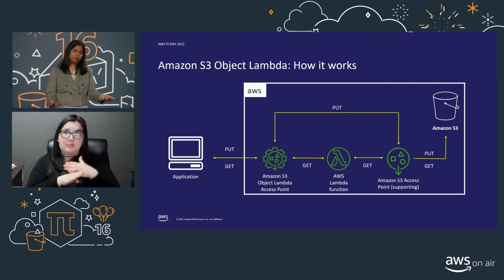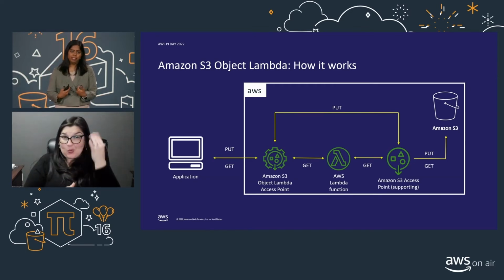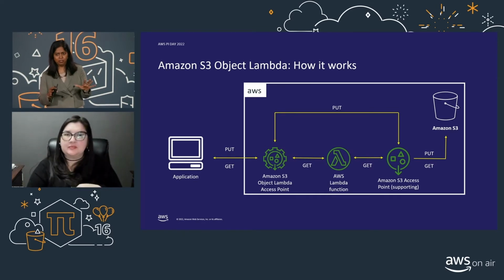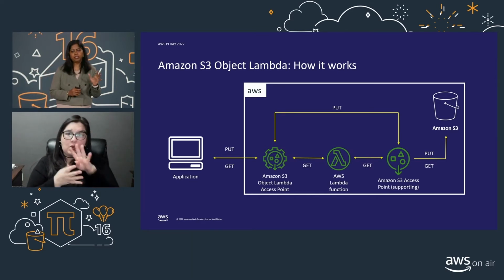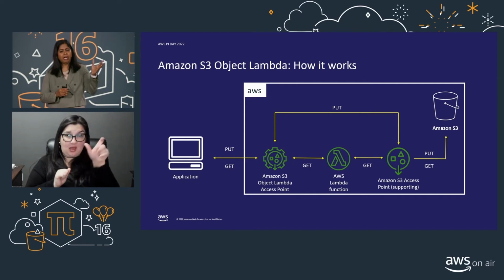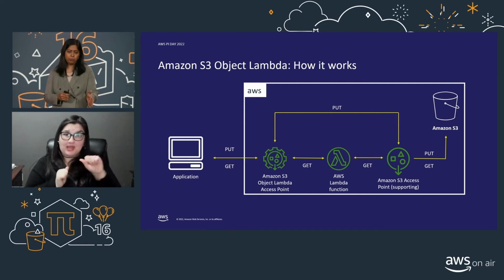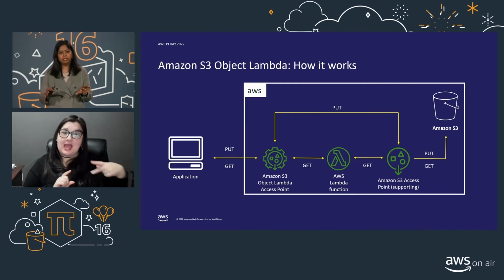So we saw why it is important. So let's see what happens in the back end when we do this. This is a data flow diagram that's going to answer those questions for you. What you're seeing on the left is an application, and that application is now making all of its S3 requests to the Object Lambda access point. And these are the things that we'll be covering in the demo as well.